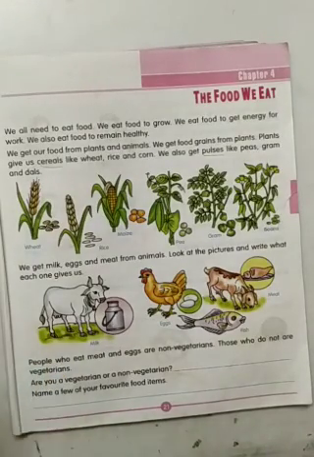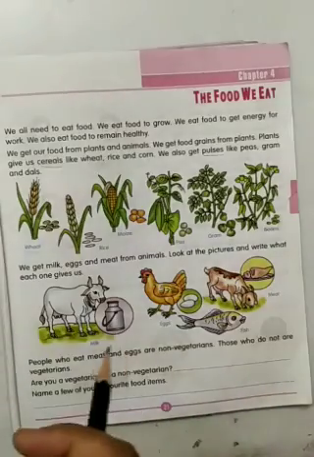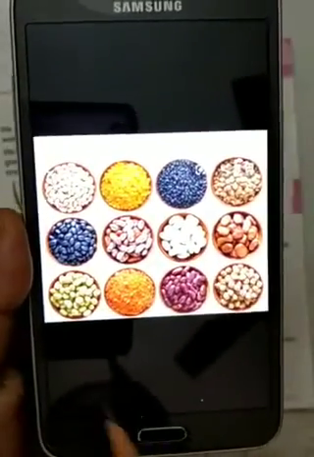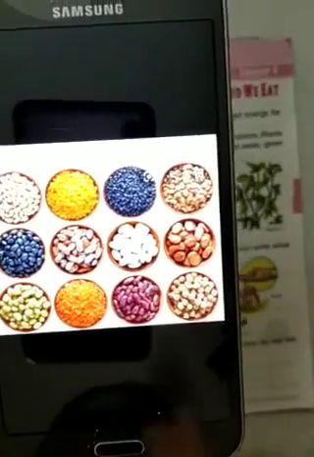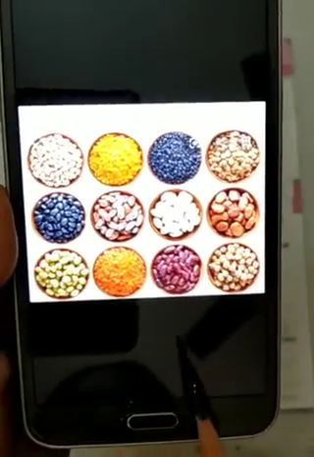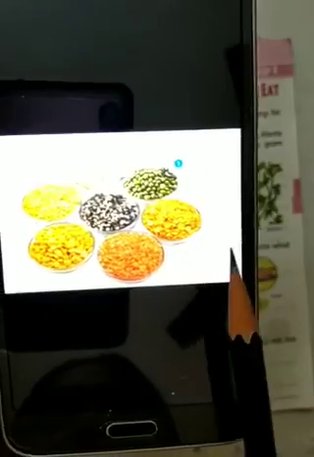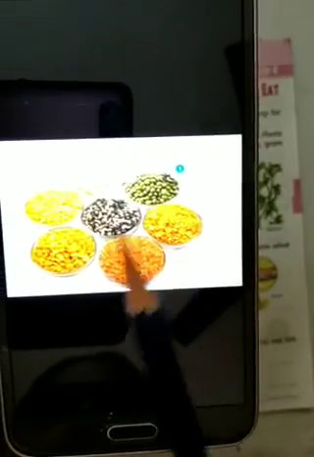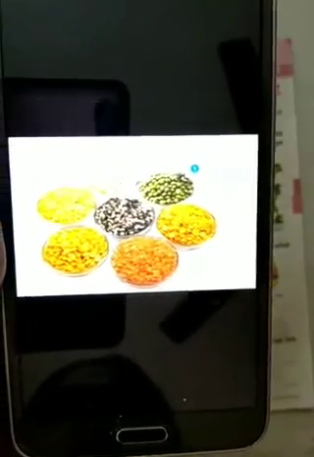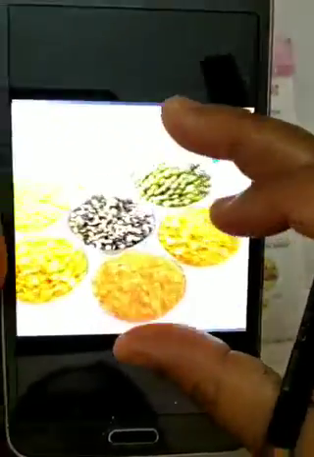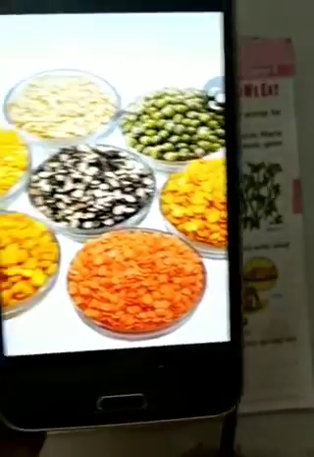Again I'll just show the pictures of the pulses. See here, all types of dals, whichever type of dal you are eating, it all comes under pulses. Here see masoor dal, tur dal, urad dal, moong dal, chana dal. So all comes under pulses. Fine.